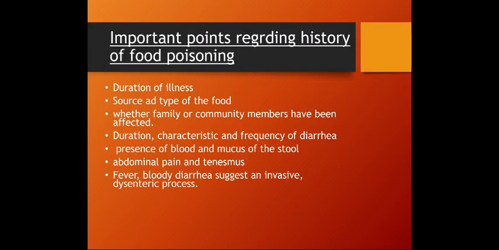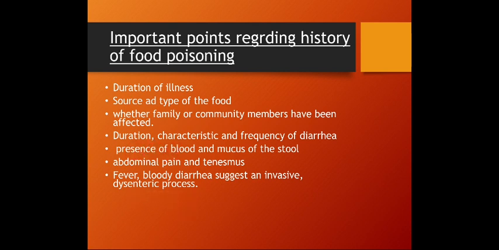First thing, like any other disease, we have to take the history from the patient. The important points in the history: first, the duration of the illness, that is to say the incubation period of the disease and for how long the clinical features have been present. Also, the source and type of the food is important, and whether family or community members have been affected in addition to the patient.